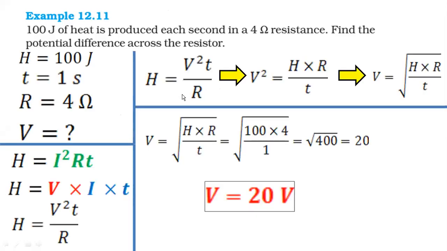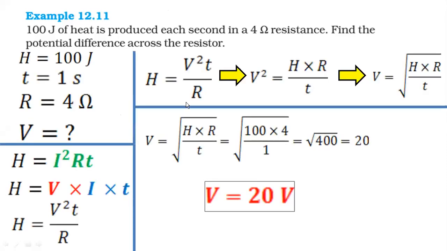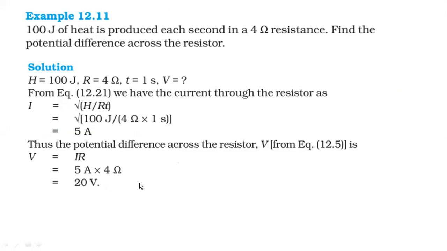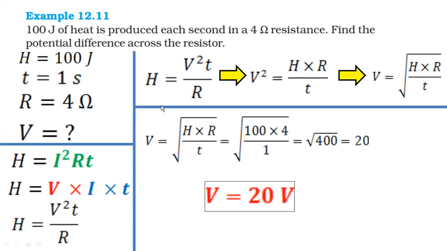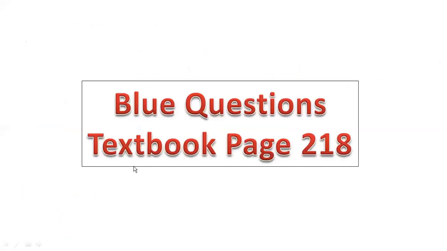That's it. It is up to you. You can either use two formulas or you can use one. I personally like to use only one formula. The reason is that silly mistakes won't happen. If you are using two formulas, there are chances that your calculations will go wrong. Even a clever student can make mistakes in this. So my suggestion is to go with only one formula. Why go with two formulas? Avoid this mistake. Now, what we are going to discuss is the blue questions.